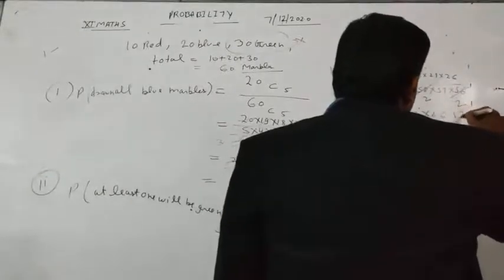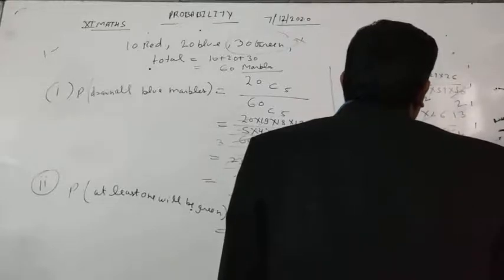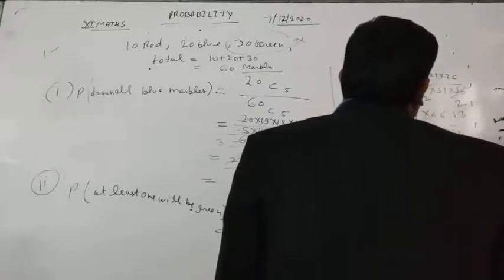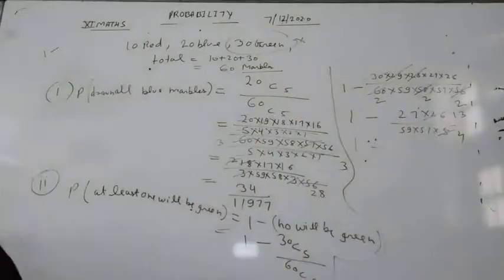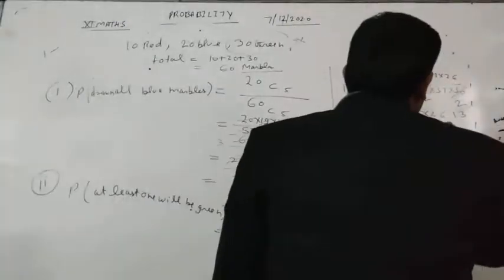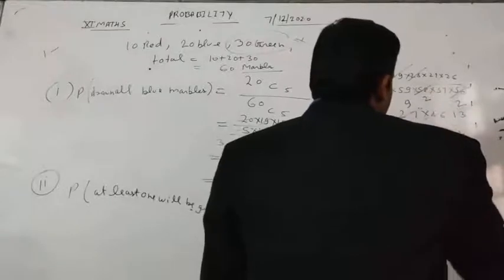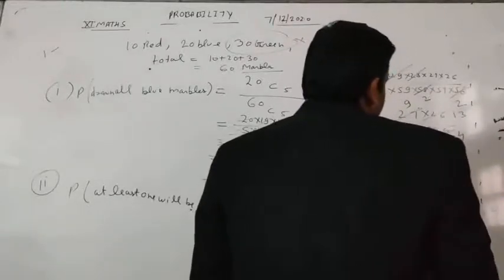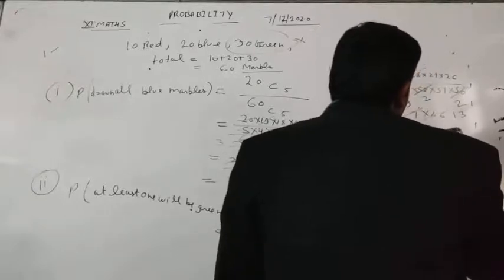this will be again cancelled, 13 and 4. And this is 57, so from 3 it will be cancelled 9 times, and 3 on the 3 and 2 is 9.